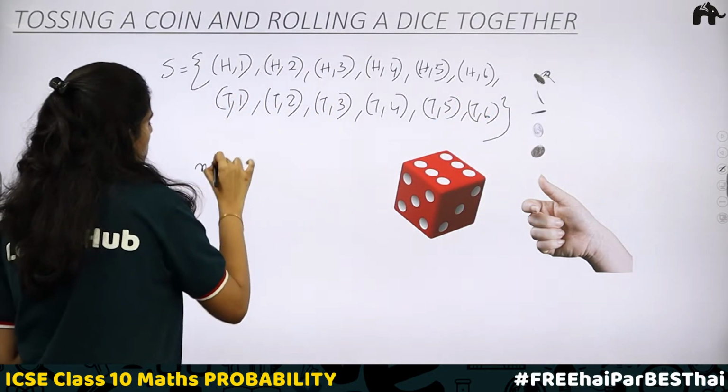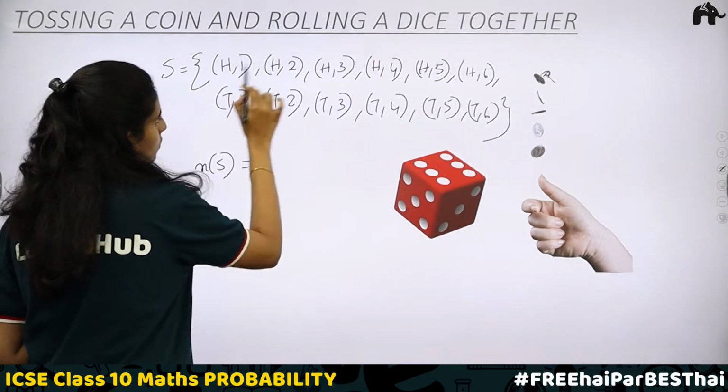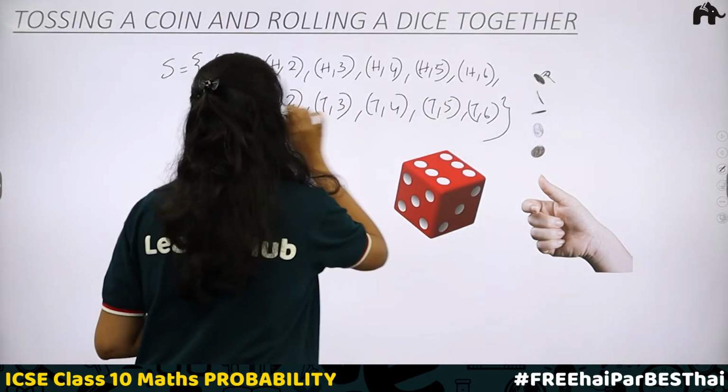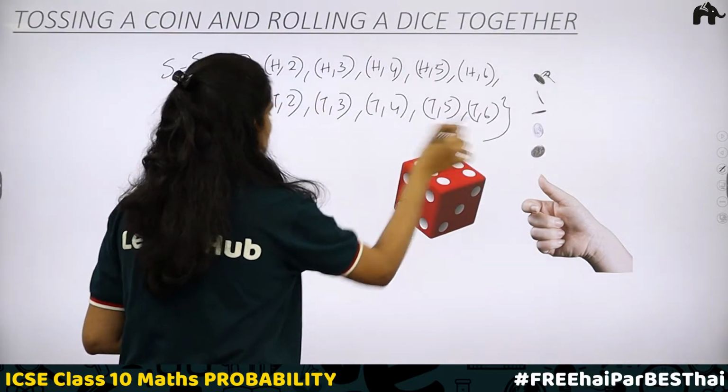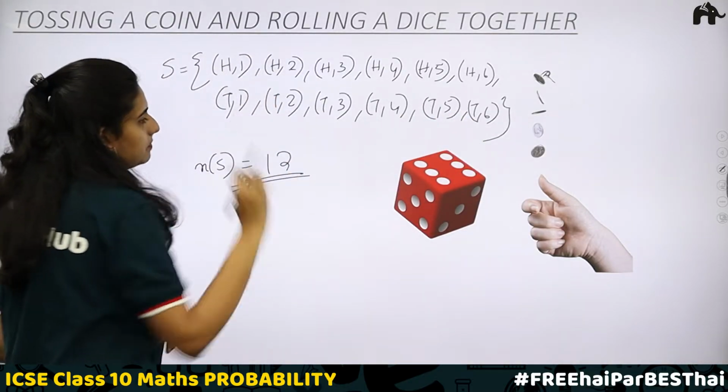What is n of s? Total number of outcomes. N of s is equal to 1, 2, 3, 4, 5, 6, 7, 8, 9, 10, 11, 12. N of s is equal to 12.